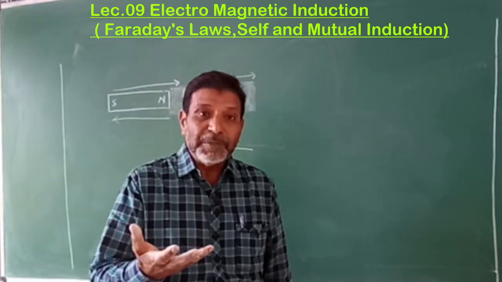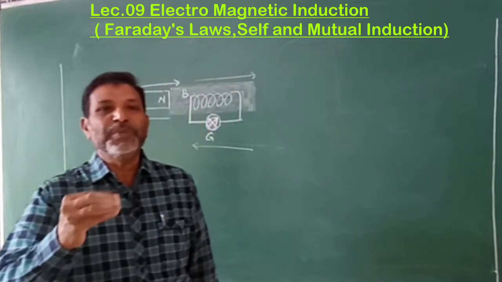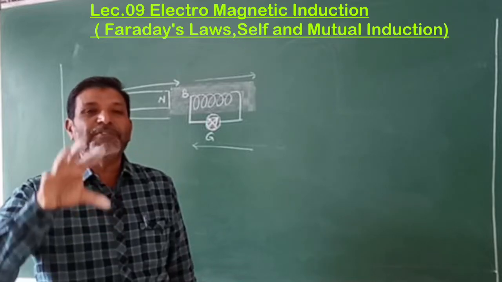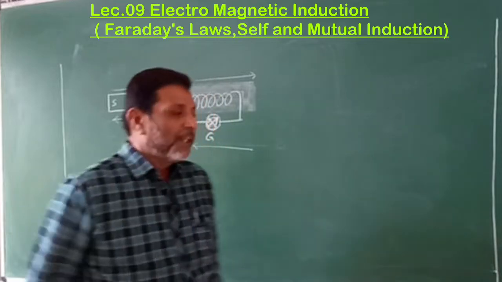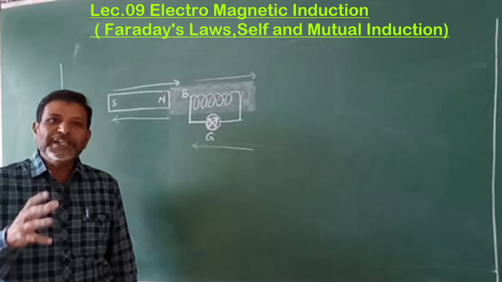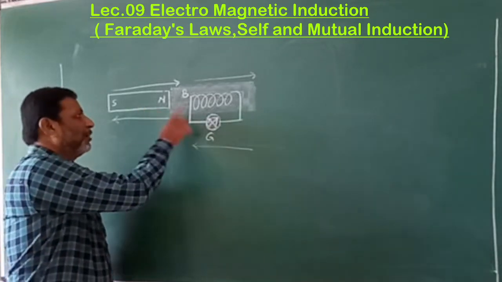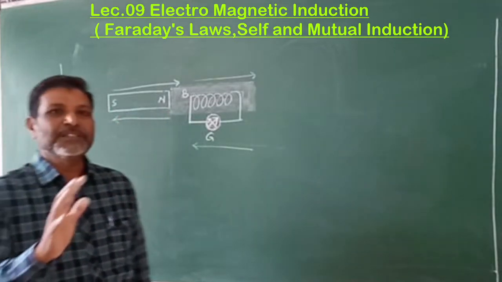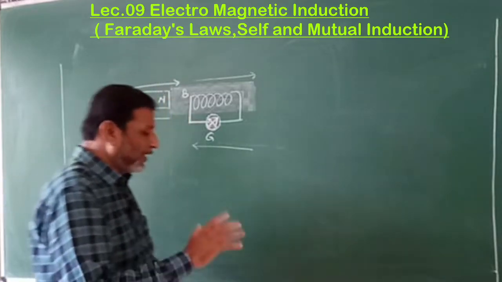To get the current from the magnetic field, why should one of these two be in motion? Let us see what the physics says about this. Listen here. To get the current by using the magnetic field, any one of these two should be in motion, then only you will get the current. If both are at rest, you never get the current. Why is it so? Now let us try to understand.